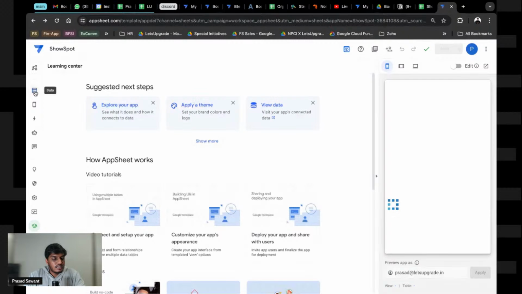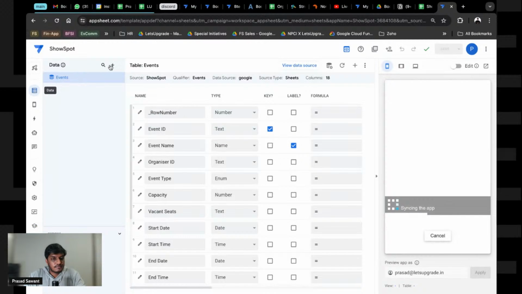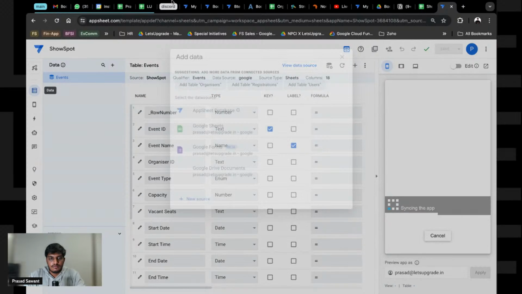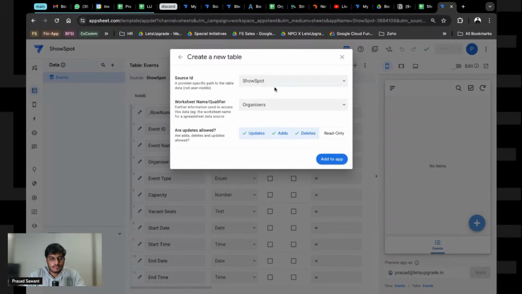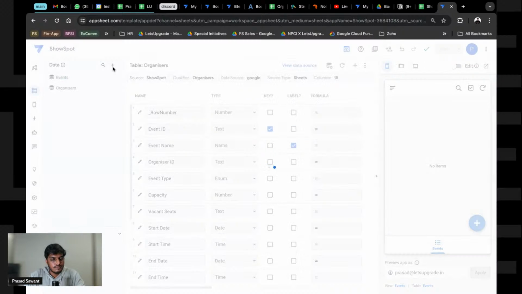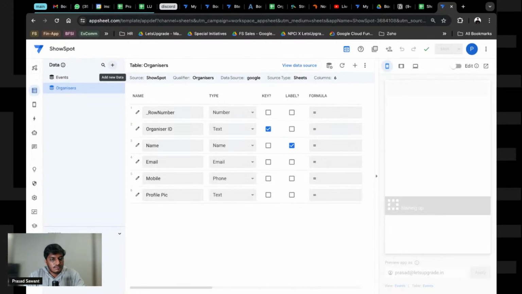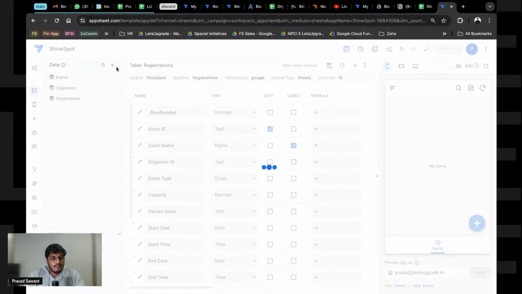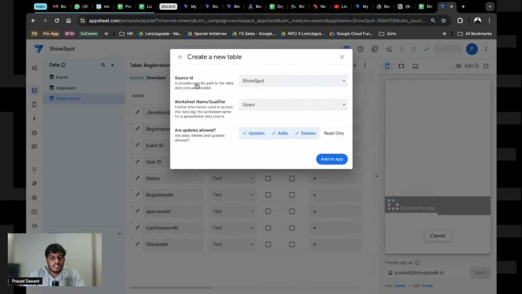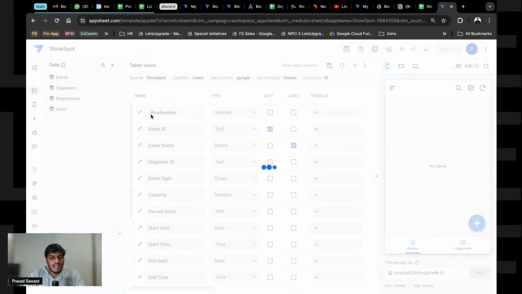So what we will do is go in the data part and add organizers, add to app. We'll add new data. We will add registrations, add to app. You see, right, how easy it is. We will add the users tables and add to app. Currently my app is called showstop.